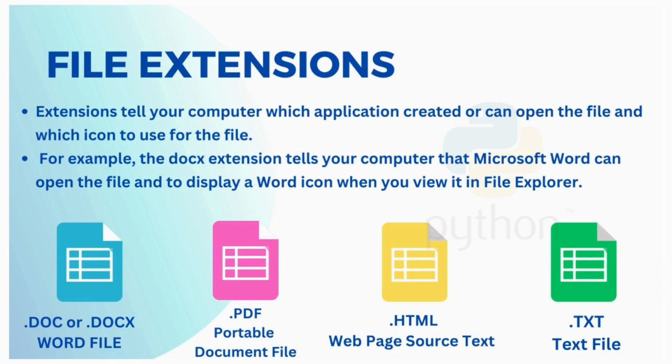Now, let us discuss the different file extensions available for files. What are extensions? Extensions tell your computer which application created or can open the file and which icon to use for the file. For example, the .docx extension tells your computer that Microsoft Word can open the file and to display a Word icon when you view it in File Explorer. .pdf is used for portable document file, .html is used for web page source text, and .txt is used for text file.